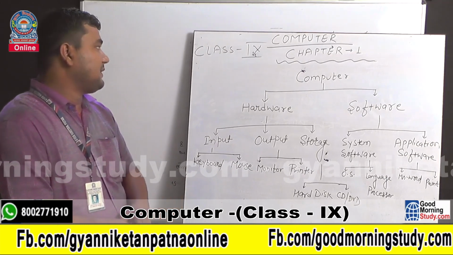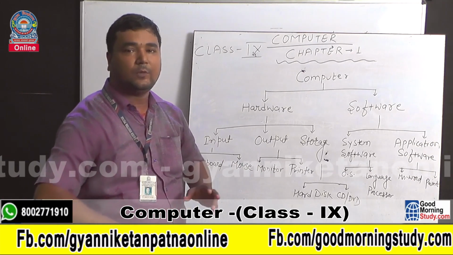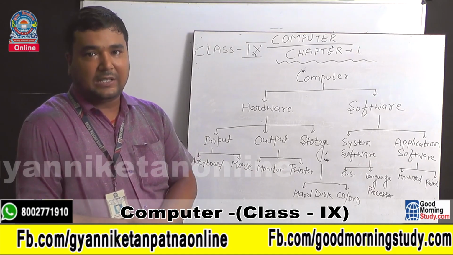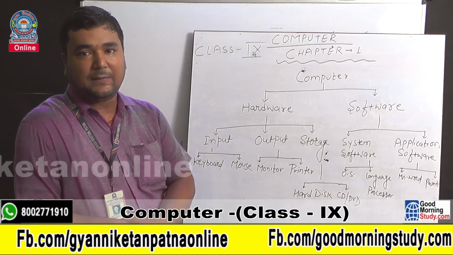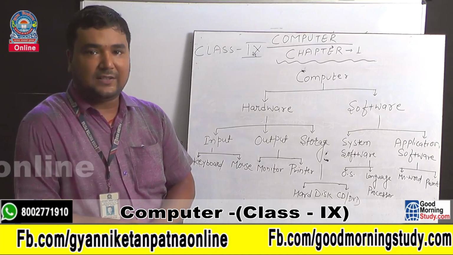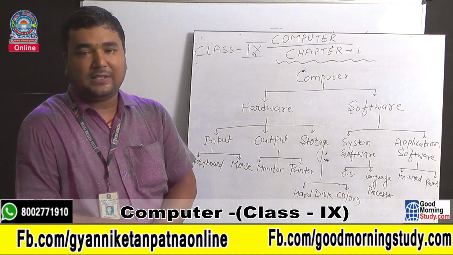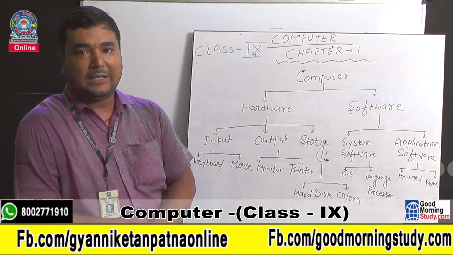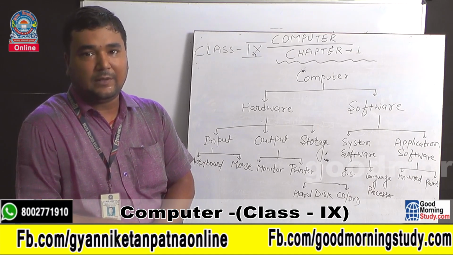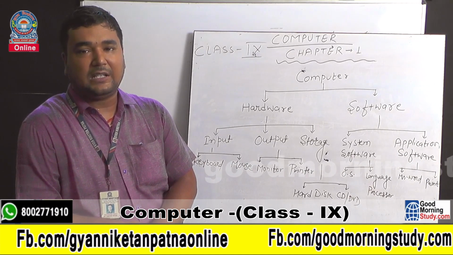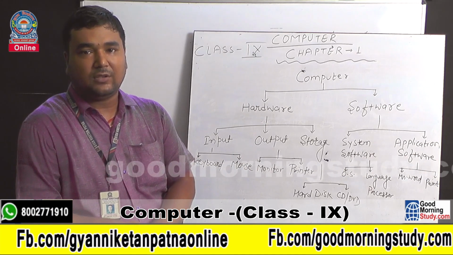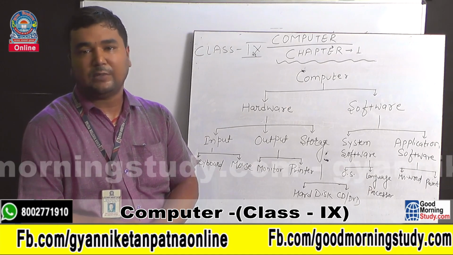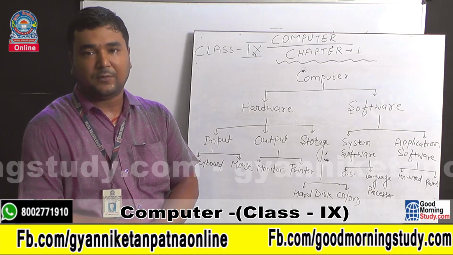So you can see here. First of all, what is computer? Computer is an electronic device that accepts the input from the user and after processing produces a desired result. You might have seen that first we input the data, this data goes to the computer and is processed by the processor. After processing it produces the desired result, that is called information, and that information is displayed on the monitor that we see in the form of soft copy.